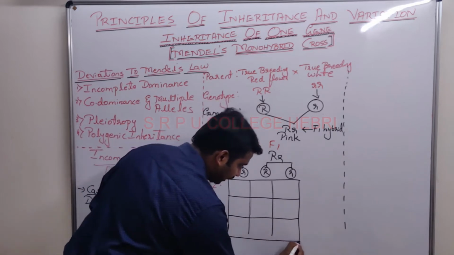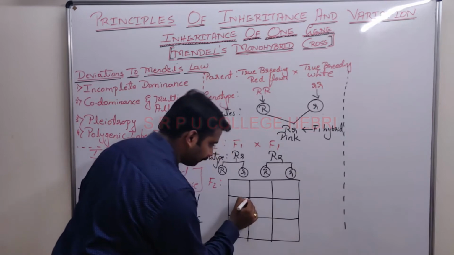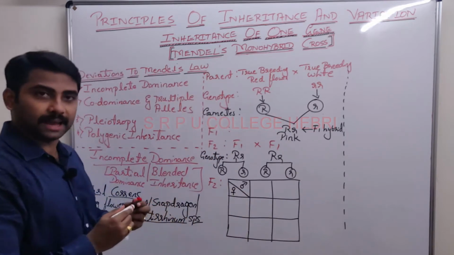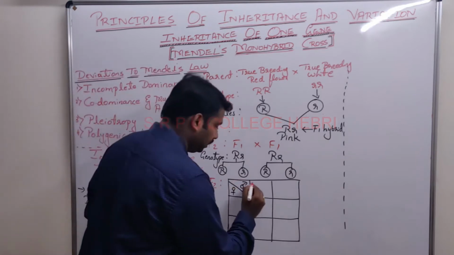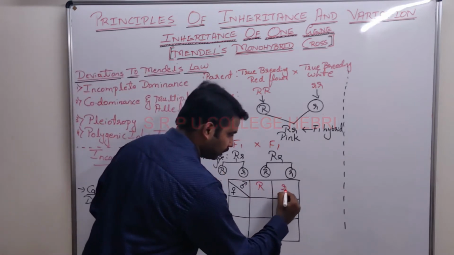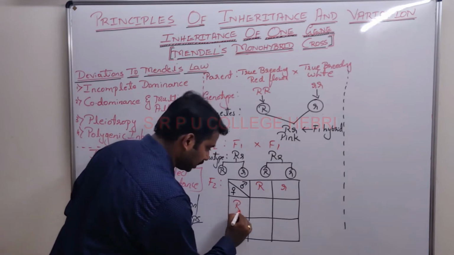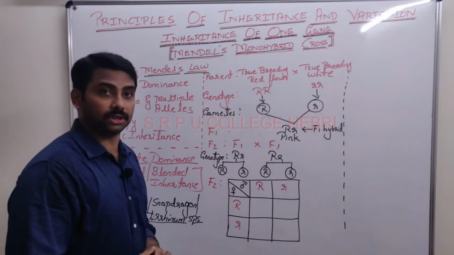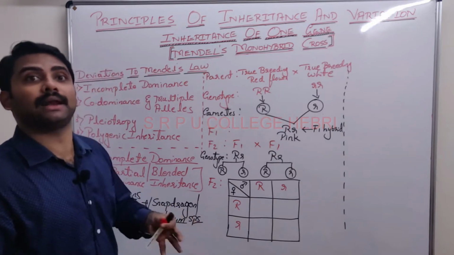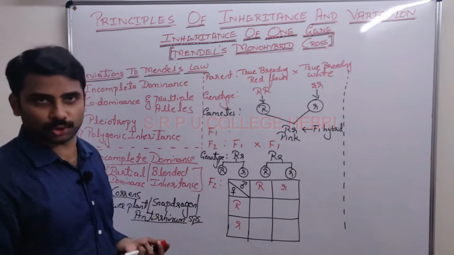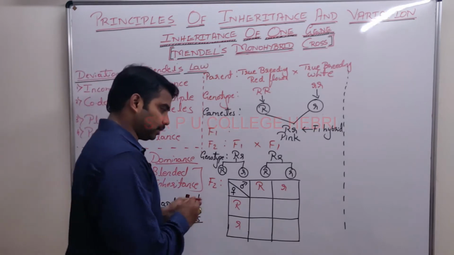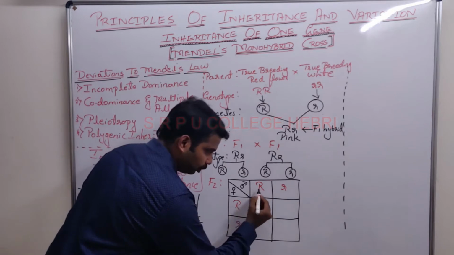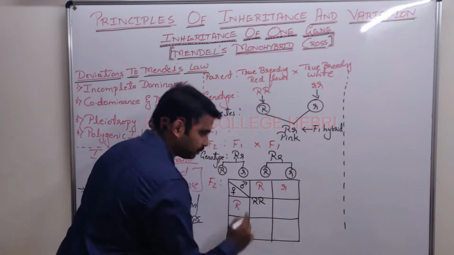Define: it is a graphical representation used to check all possible genotypes and phenotypes in a genetic cross, right? Who proposed this? Reginald C. Punnett. I am repeating this definition for the fourth time. If you would have practiced along with me, it would have been perfect for you. Anyhow, I hope you have done it. Okay, gametes are ready. Let me see their possible combinations. You know, again, no explanation is needed.